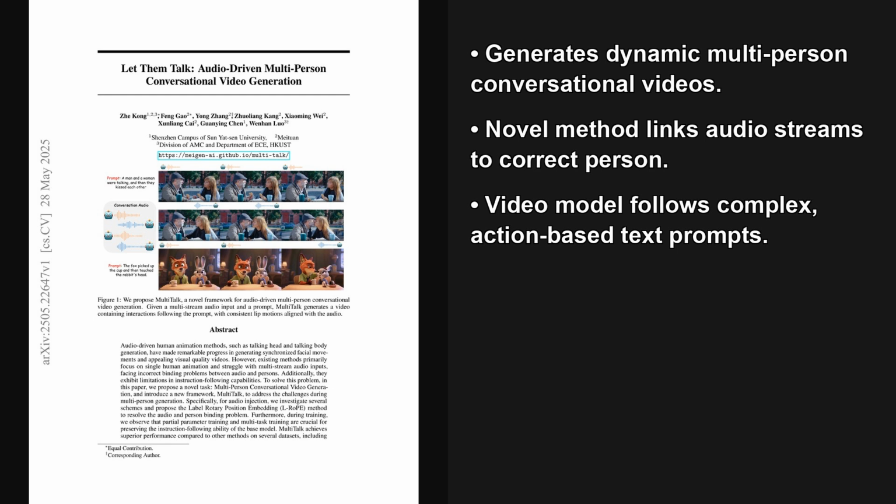Today, we're looking at a fascinating paper from the Papers with Code trending list called Let Them Talk, Audio-Driven Multi-Person Conversational Video Generation. So, we've all seen those AI talking head videos, right? They work pretty well for one person. But this paper highlights a big problem. When you have multiple people and multiple audio streams, current models struggle to match the right voice to the right person. To fix this, the researchers propose a new framework called MultiTalk, which is designed to generate entire conversational videos.